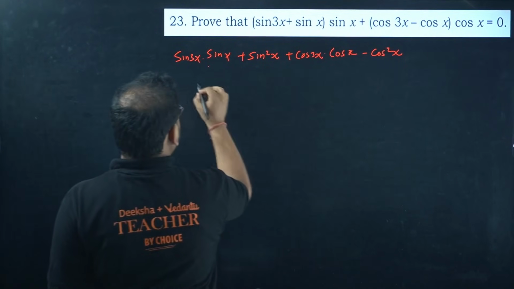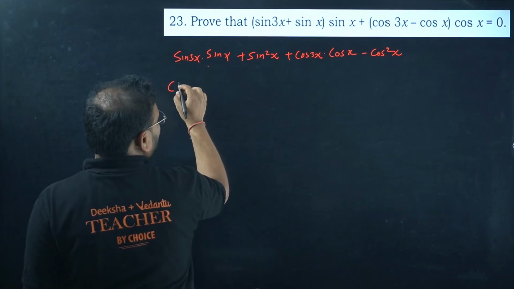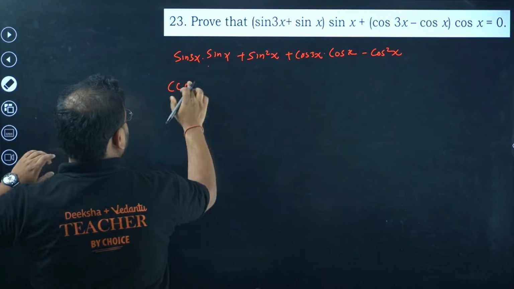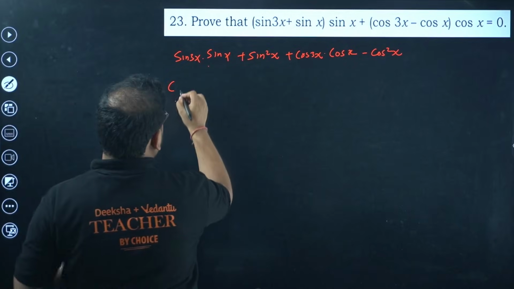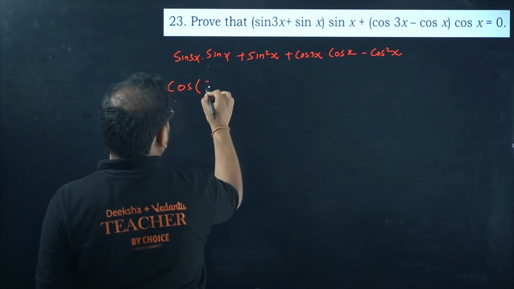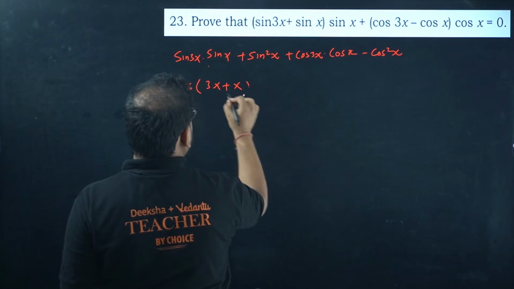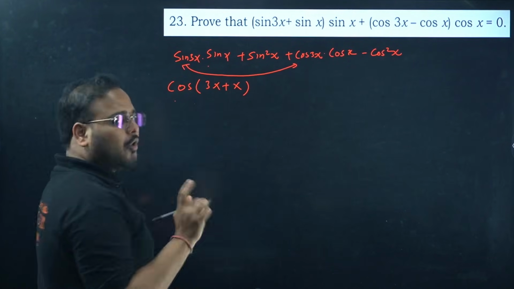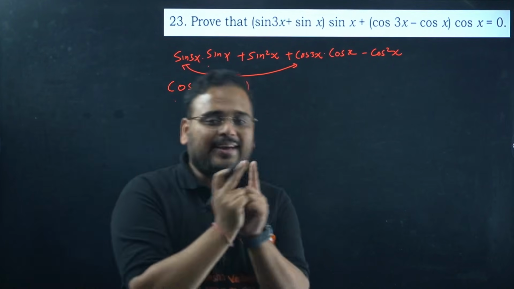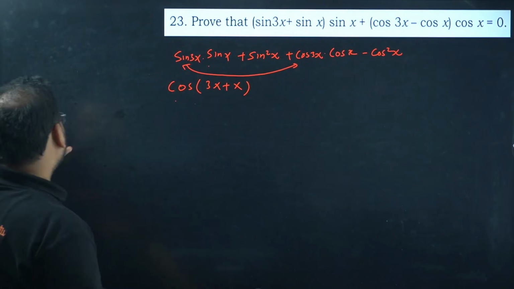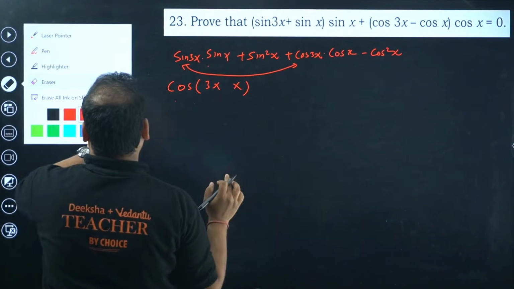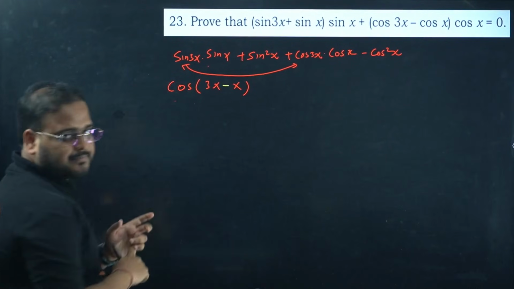Combine these two together, you'll end up with cos of 3x plus x. I have combined these two together. How come, sir? Cos A plus B is cos A cos B plus sin A sin B. My bad, this is not cos A plus B, this is going to be cos A minus B, right?